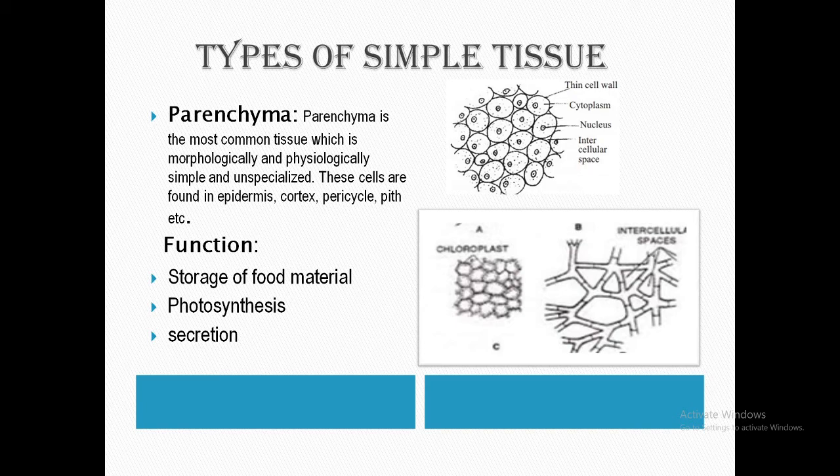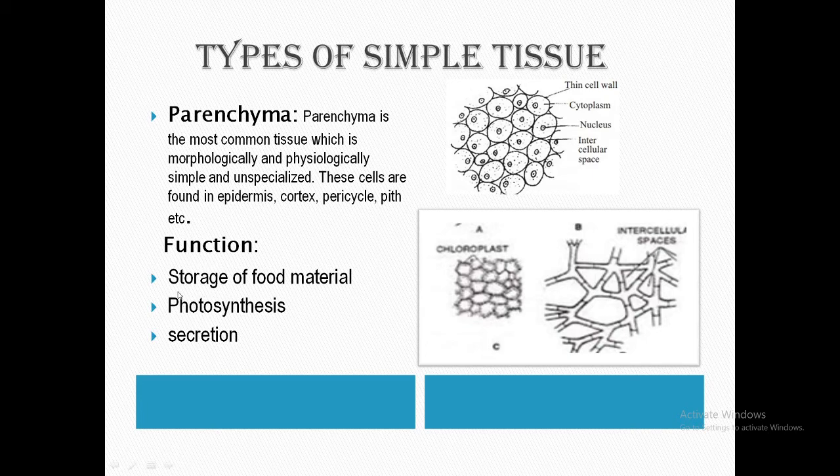This tissue, because of its air cavities, makes the aquatic plant float on the surface of water. So what exactly is the function of parenchymatous tissue? The first function is storage of food material, then photosynthesis, and another is secretion.